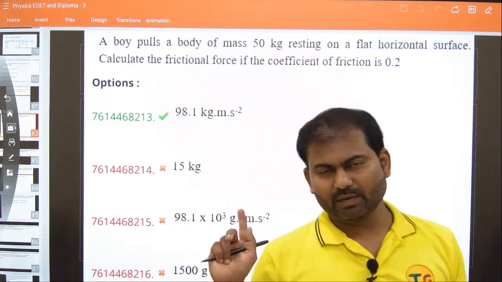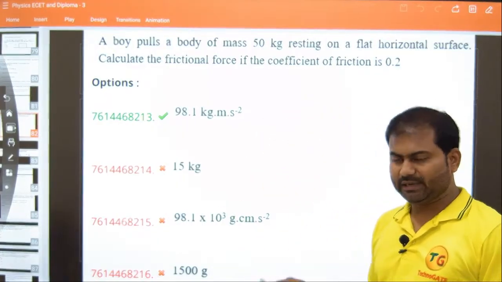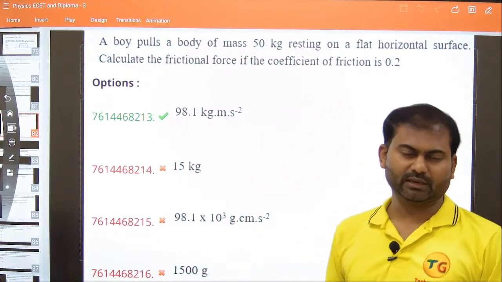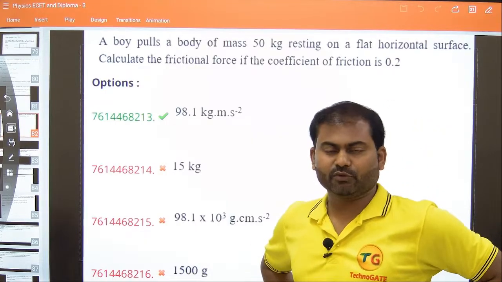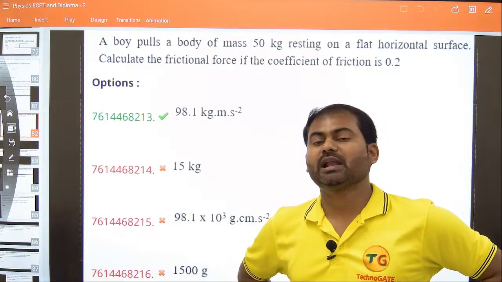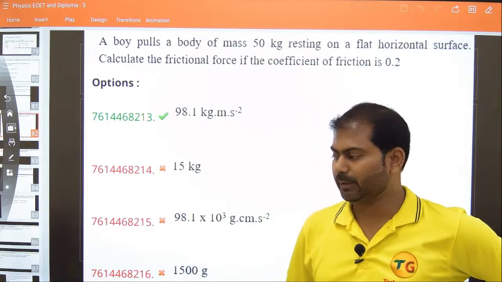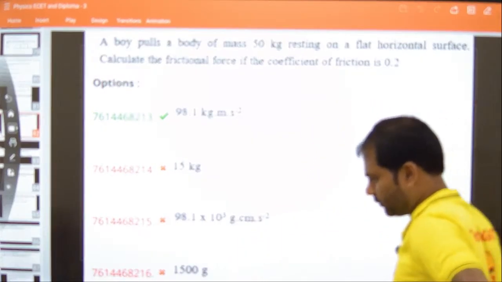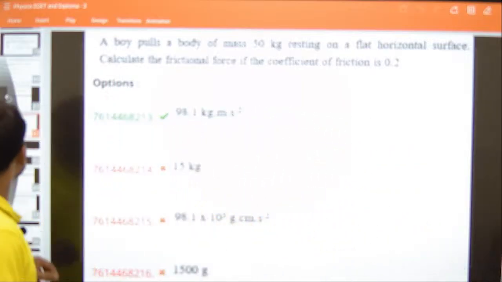But they give such mistaken questions. Ideally they should be giving an applied force and then asking you to assess whether the friction force is there or not, like the GATE question we solved. They should ask like that question. Okay, so you are done with this. If you guys want to copy, you can copy this.